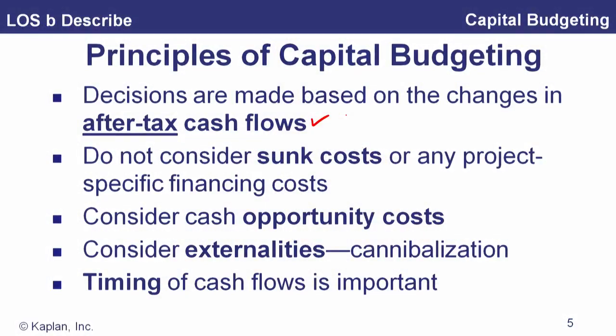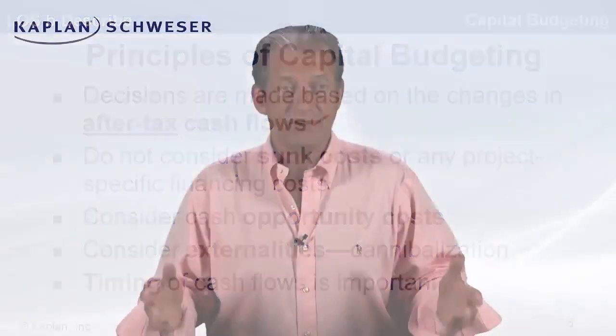So if a detergent company introduces new improved Blast detergent, we could pretty well suspect that the sales of old unimproved Blast detergent are going to suffer as a result. So we can't just look at the sales of new improved Blast. We've got to say, well, yeah, but then we're going to lose $100 million of sales over here. So that would be cannibalization. And the timing of the cash flows is, of course, important because of the time value of money when interest rates are positive.